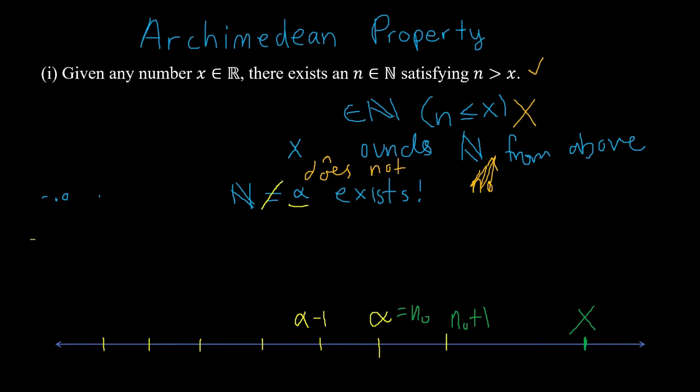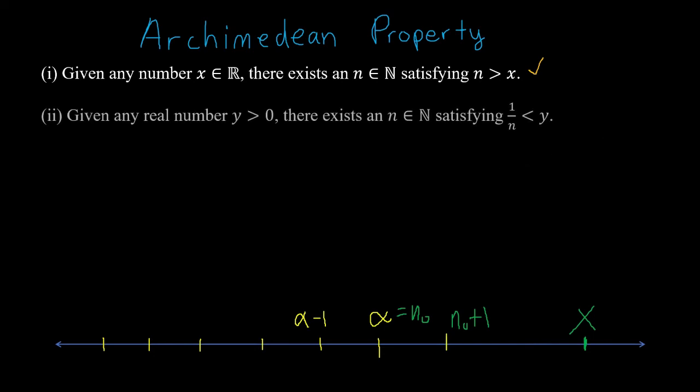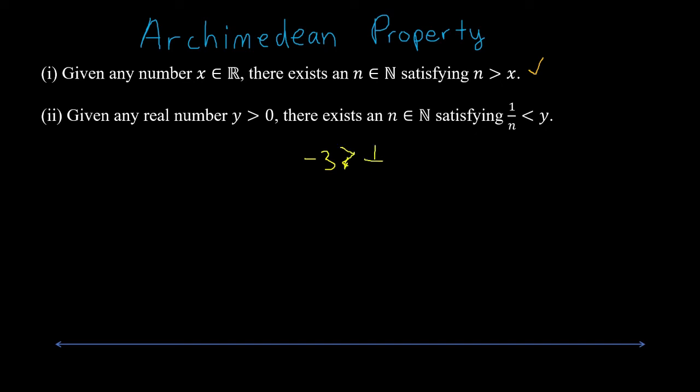I'll clear up some wiggle room for the second part, which is actually really easy to prove since we've shown this first part. I'll show you how we're going to do the second part. Given any positive real number y, there exists a natural number satisfying 1 over n is less than y. It makes sense that y is positive, right? If y was negative, like -3, we probably couldn't find a natural number less than -3 since all the natural numbers are non-negative. So we'll just deal with positive values for y.